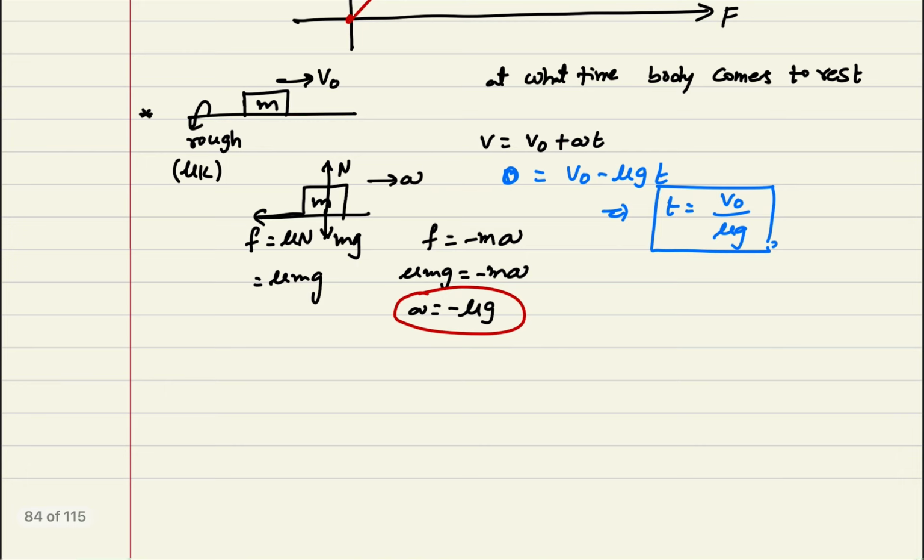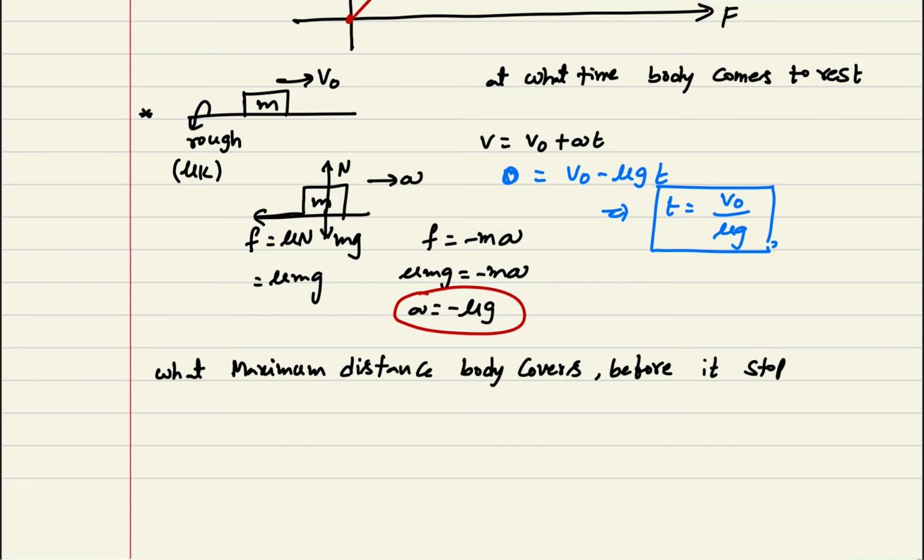Now if you want to calculate what maximum distance the body covers before it stops, you know that v square minus u square is equal to 2 into a into x.